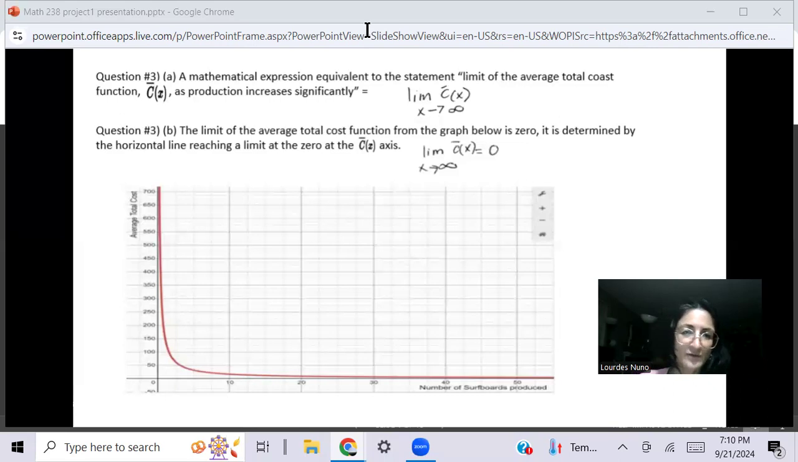And the next question, 3B, they want to know what is the limit of the graph. I can see right here that it runs along the 0 on the average total cost axis, which is the y-axis here. So it runs along the 0. So I chose 0 based on my observation here. So this is what I came up with. Let's go to the next screen.